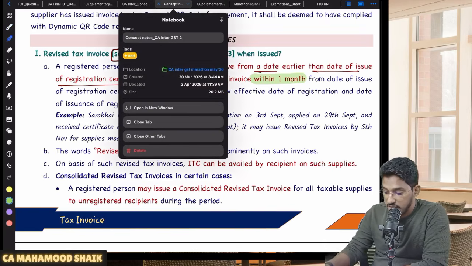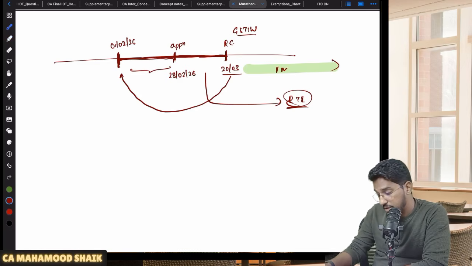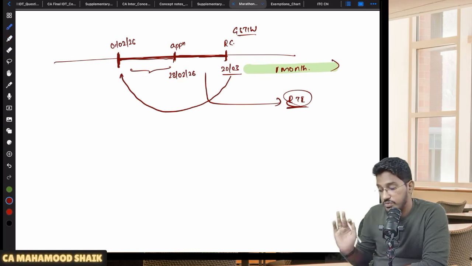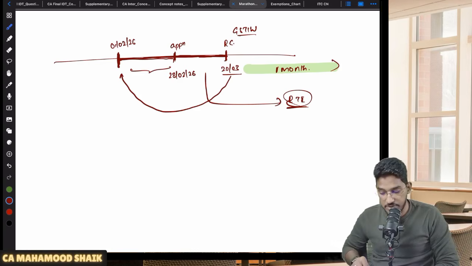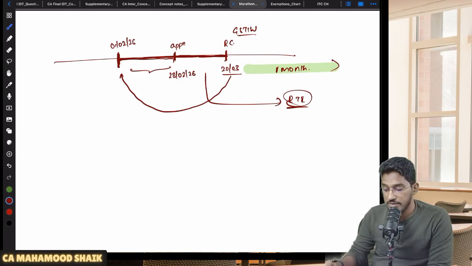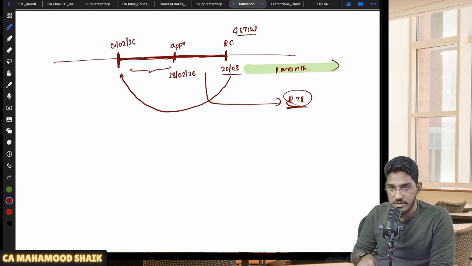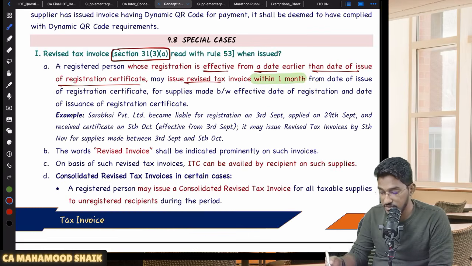You will get the registration certificate, no? Within 1 month from the date of the registration certificate, you are required to issue that revised tax invoice, if at all you want. It is an optional facility. It is not mandatory. If you want to give a revised tax invoice, you can give it, but you have to do it within 1 month from the date of issuance of the registration certificate. Understood? So this is the concept of revised tax invoice.